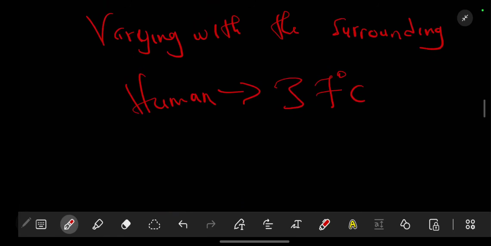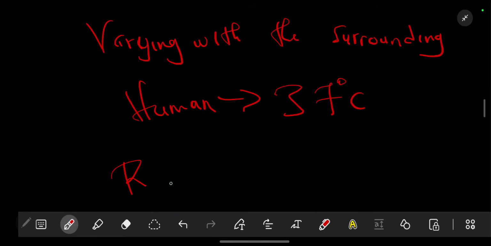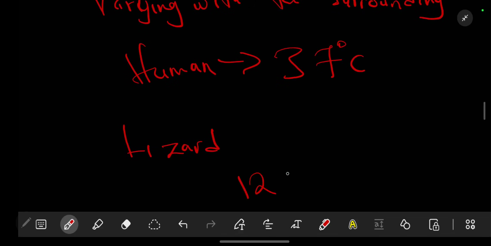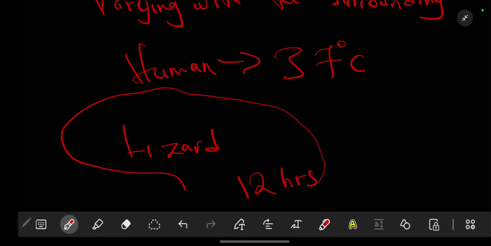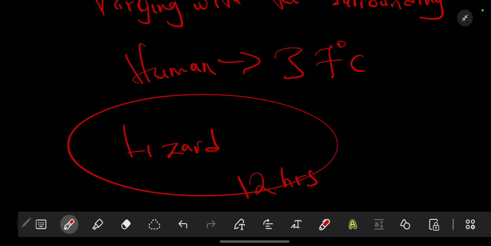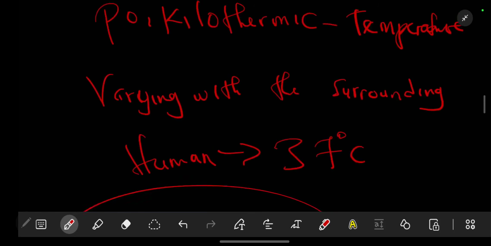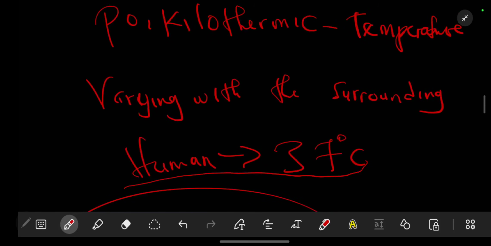But when we are looking at other organisms such as lizards, according to the time it is, that's the temperature they will adopt according to the temperature of the surrounding. When it is, let's say, 12 hours and very hot, they will adopt that temperature of the surrounding. When it is 18 or 19 hours and cold, the lizards will match the temperature of the surrounding, unlike humans that maintain the same temperature.